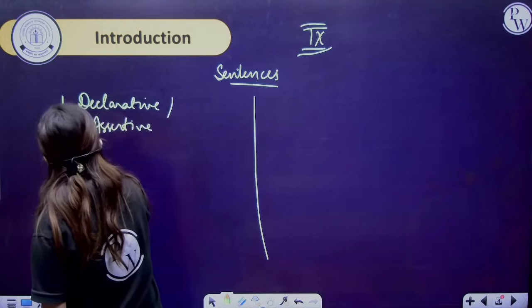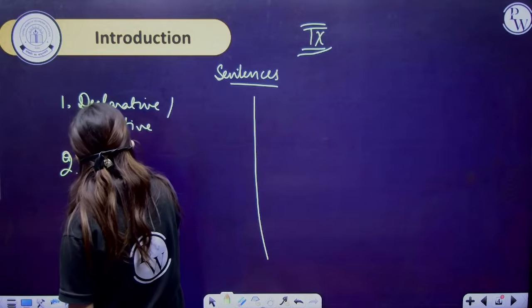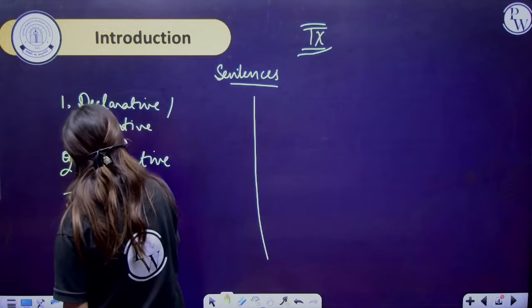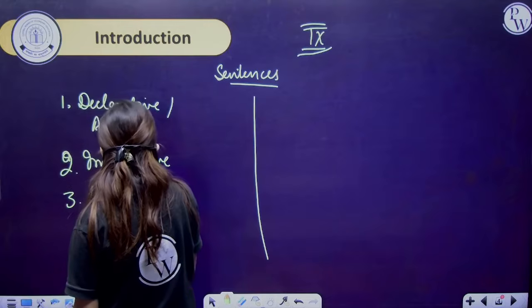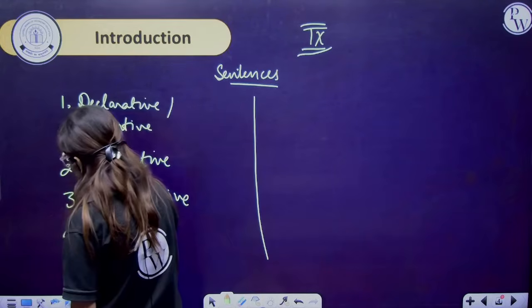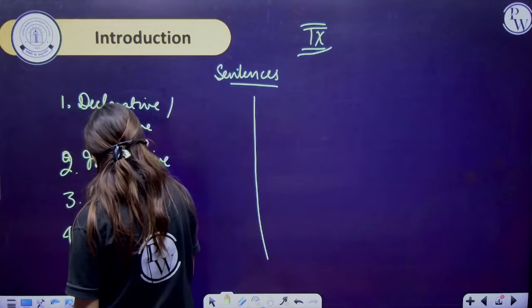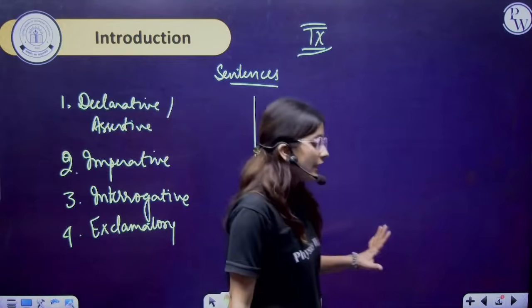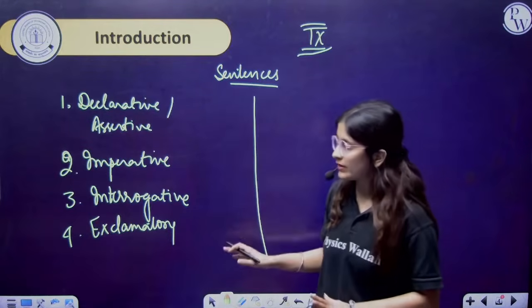The second one is imperative. The third one is interrogative. And the fourth one is exclamatory. Till 8th class, we have done these types of sentences.